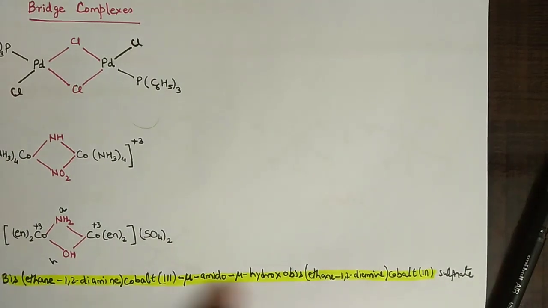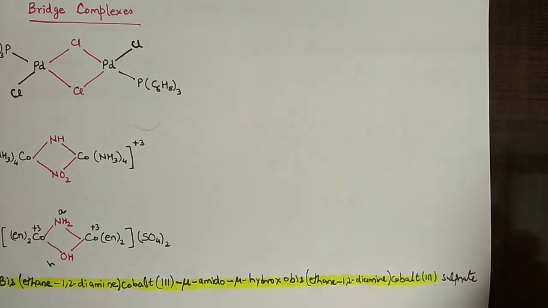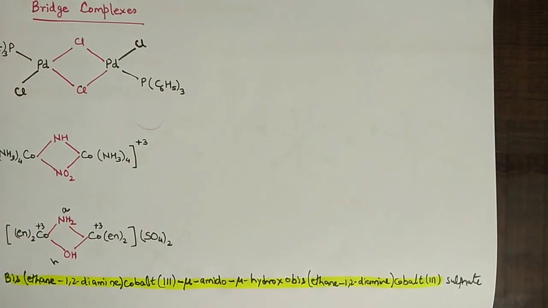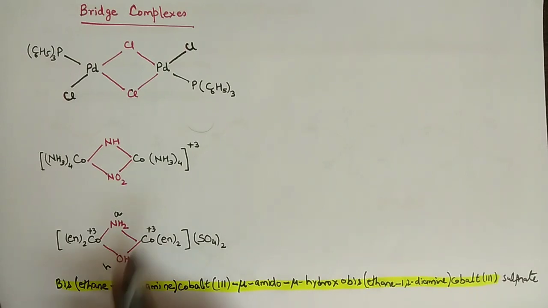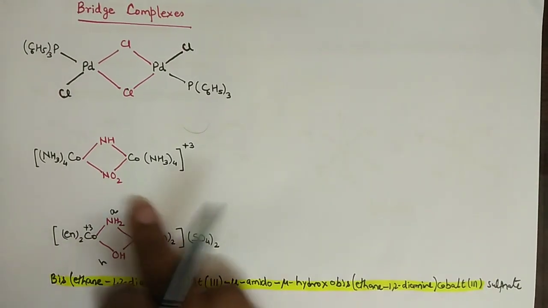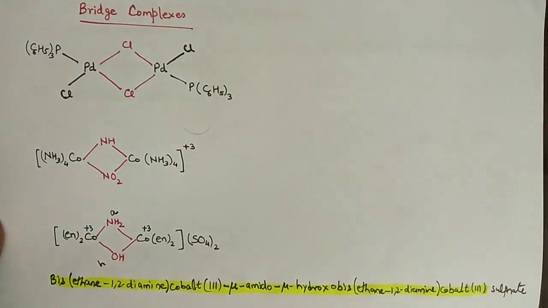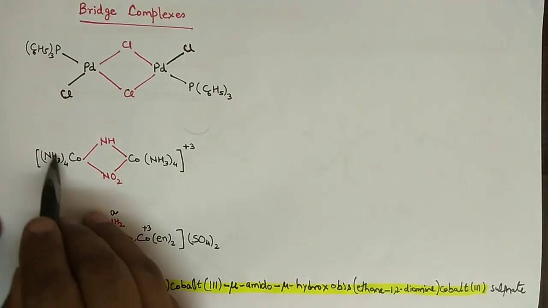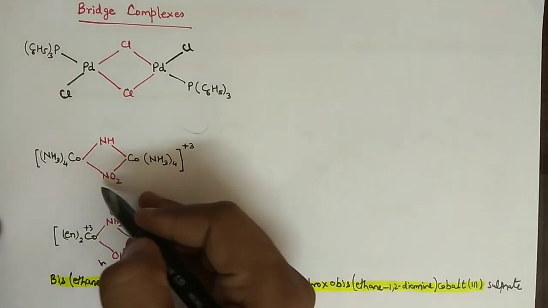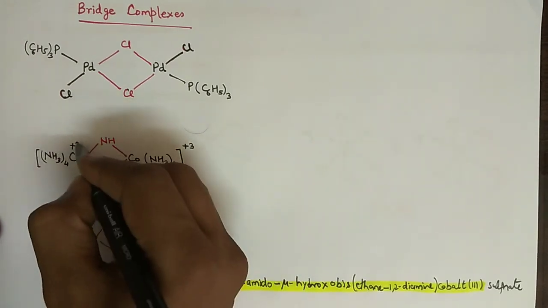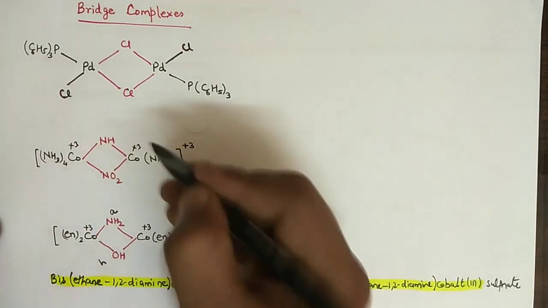Do not break the word. Now let us go and write the next one. This was more simple. So here is again cobalt, and you can understand there is 4 coordination and 2 here, that means 6, so it is +3. 6 means it is +3.